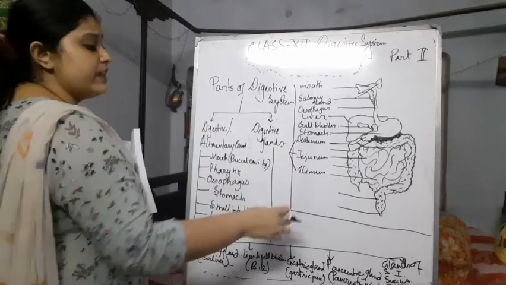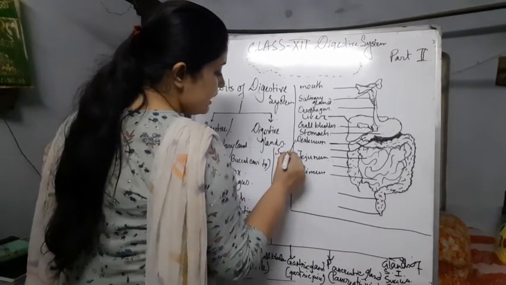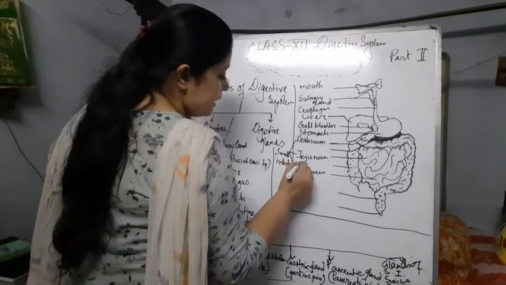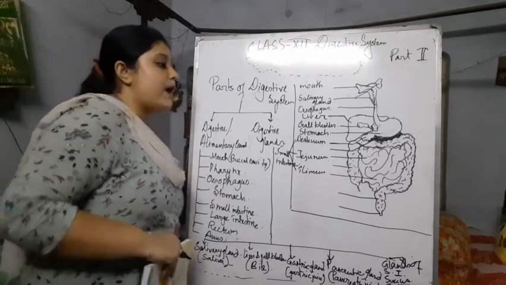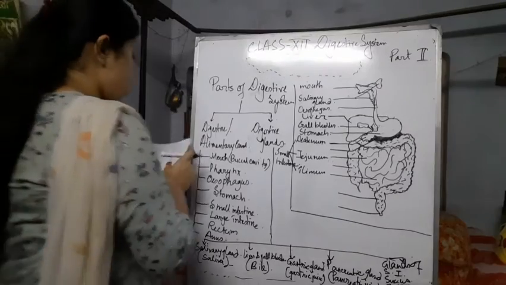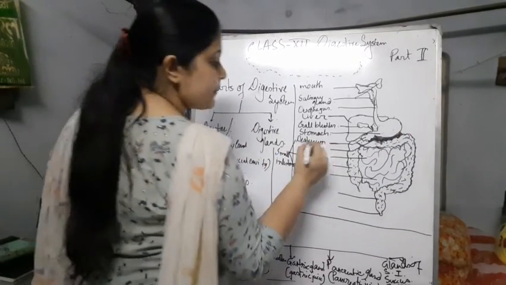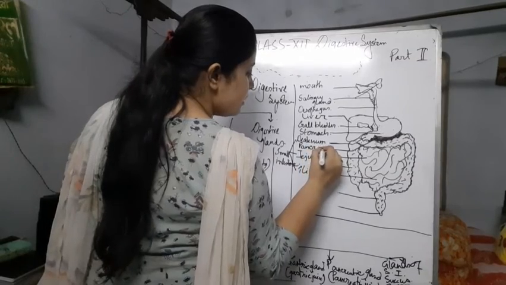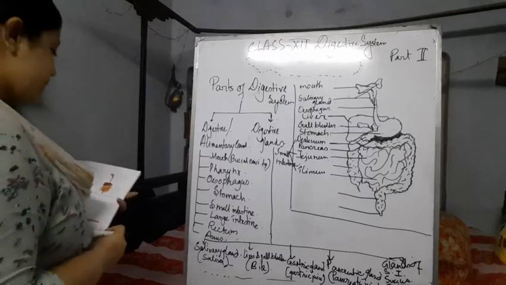The duodenum, jejunum and ileum, the three of them together form the small intestine. We call it together the small intestine. Then the next part, this black part, is called the pancreas, from where the pancreatic juice is secreted.